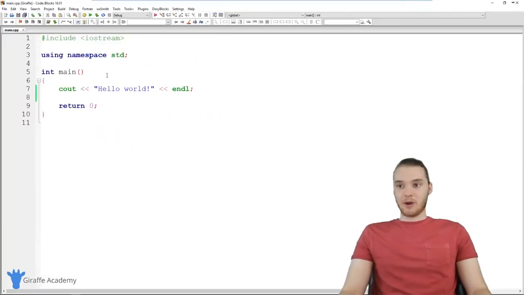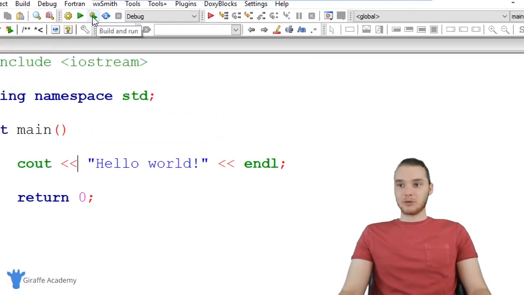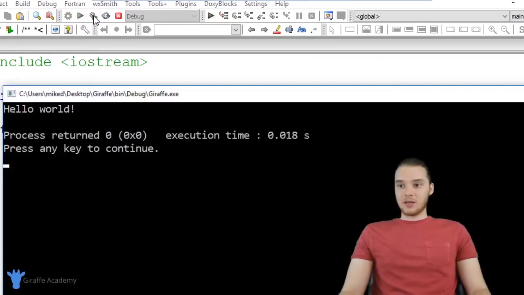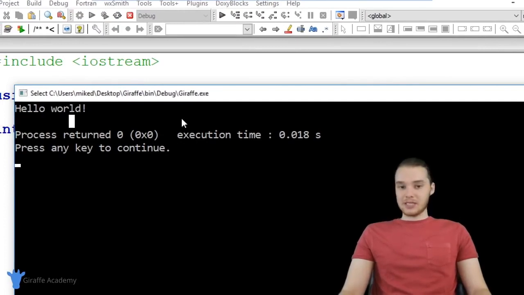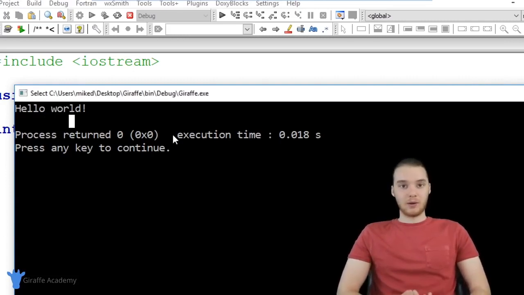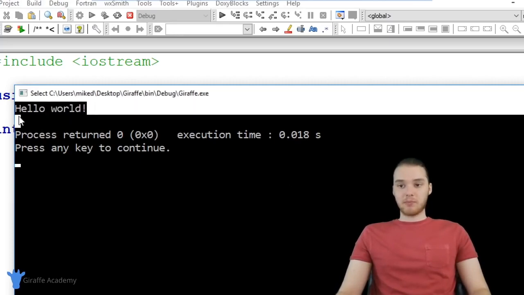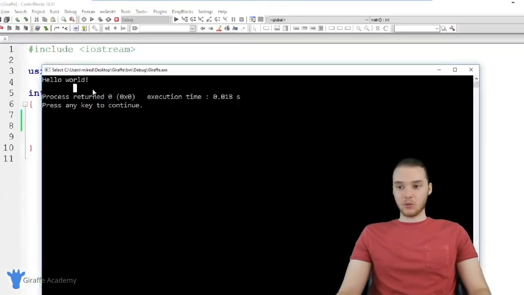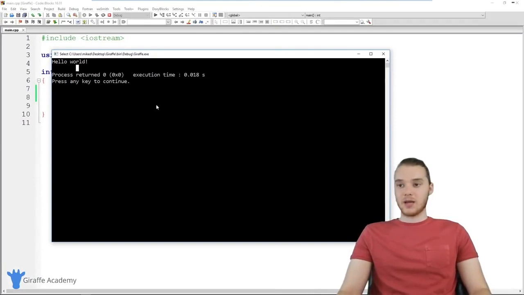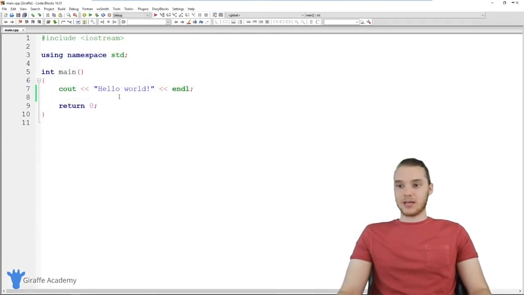If I was to come up here and run my program, and I'm just going to click this build and run option right here, you'll see when the program runs, it prints out hello world. And you'll see this little window that opened up here. This is what we would call the console. The console is basically just a little window that will output information. Whenever we run our C++ code, this console window is going to open up. And sometimes we can tell C++ that we want to print things out onto this console window. So if you ever hear me referring to the console, I'm just referring to this window right here.